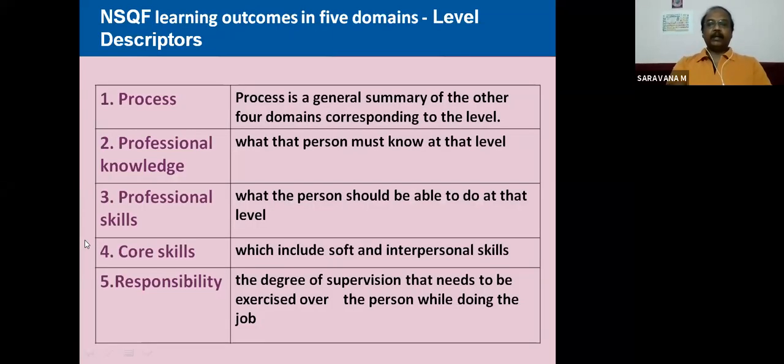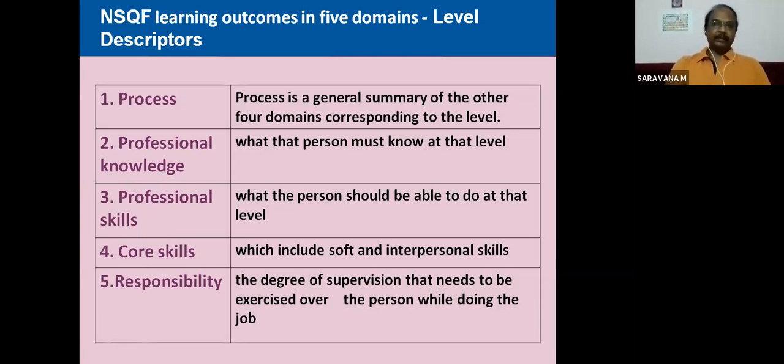Now, as we discussed in the beginning, NSQF has 5 level descriptors, like the taxonomy of educational objectives, which has 3 domains. In NSQF, 5 domains are there. For 10 levels, there should be level descriptors. These level descriptors are called domains, 5 domains for NSQF. One is process, then professional knowledge, third professional skill, fourth core skill, and fifth responsibility. These are common for all the levels.